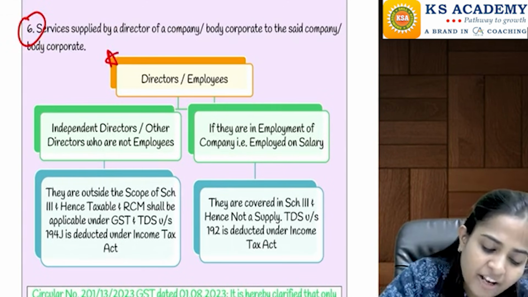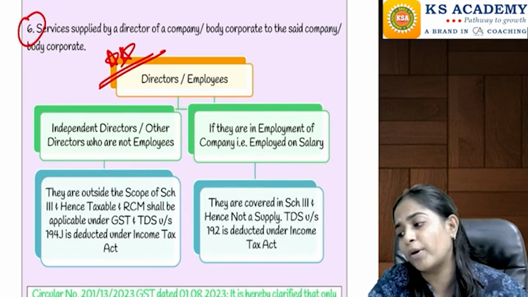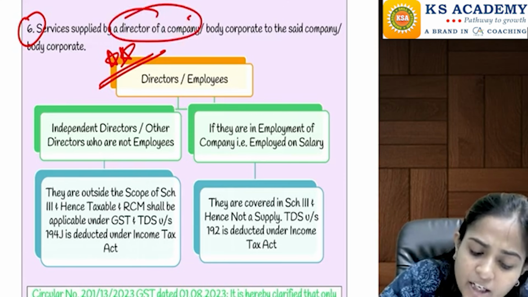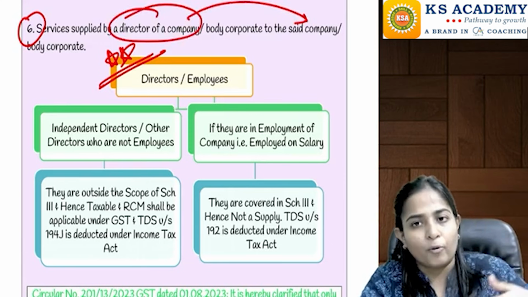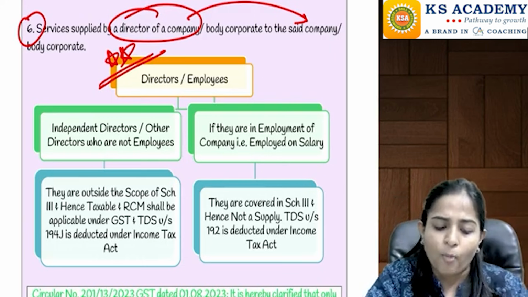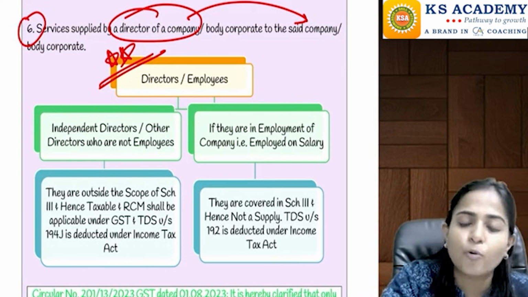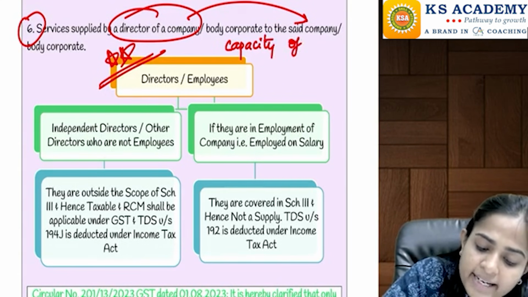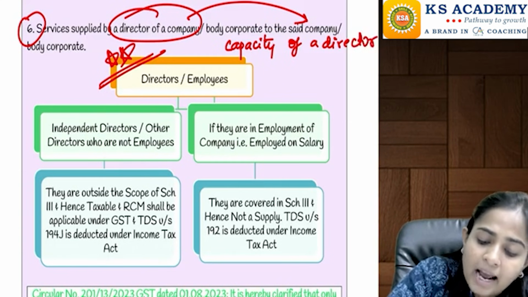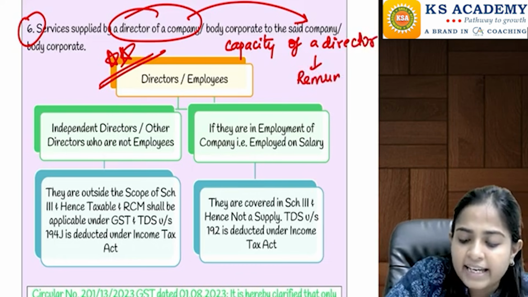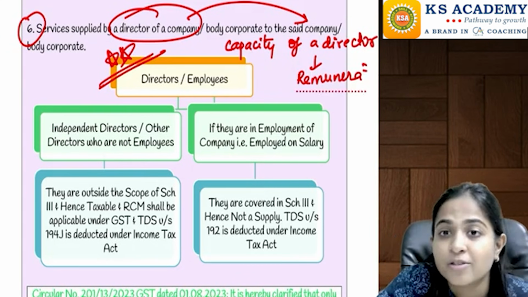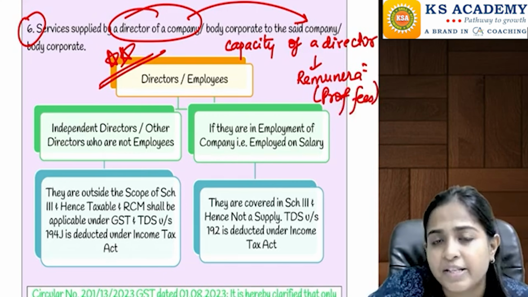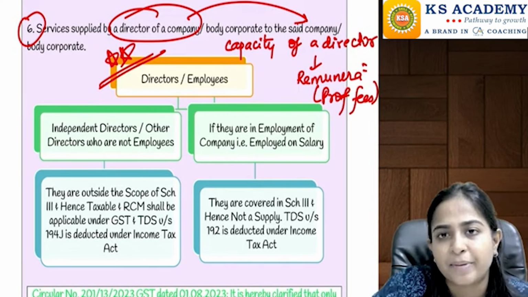Then going on to the next one, that is point number 6. Point number 6 is very, very important. You have got questions on this in the question bank also. Whenever there are any services provided by a director of a company to the company, the director is providing services to its company or body corporate. If he is providing any services in capacity of a director, and if he is receiving anything in the form of remuneration, which is not salary, but anything in the form of professional fees, sitting fees, etc., then in that case, reverse charge mechanism will be applicable.